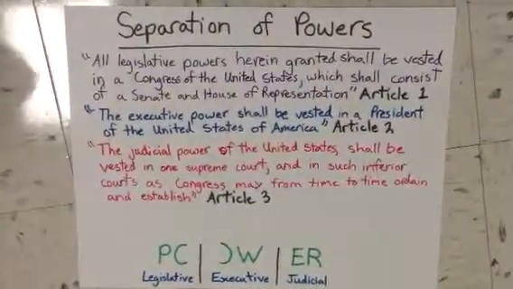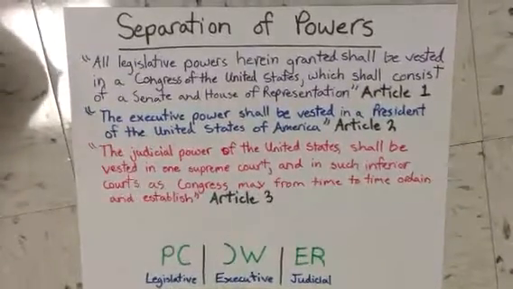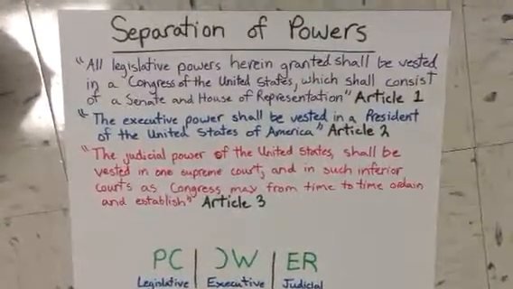The beginning of these 3 articles show the powers of each of the 3 branches of government: the legislative, the executive, and the judicial branch.